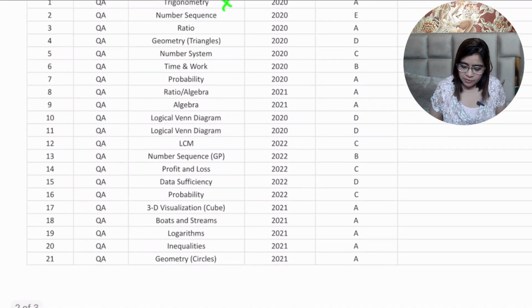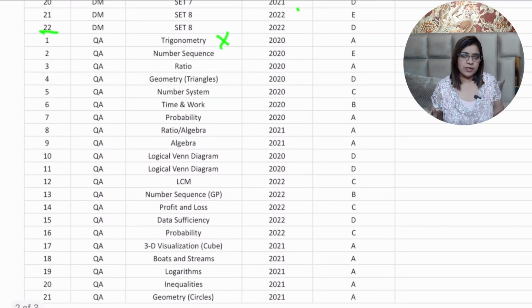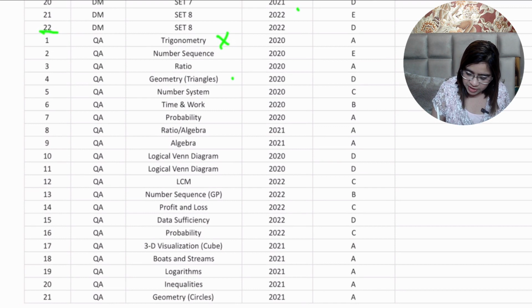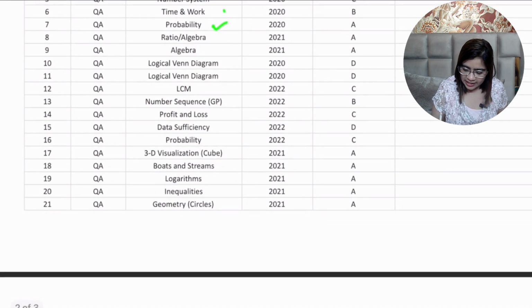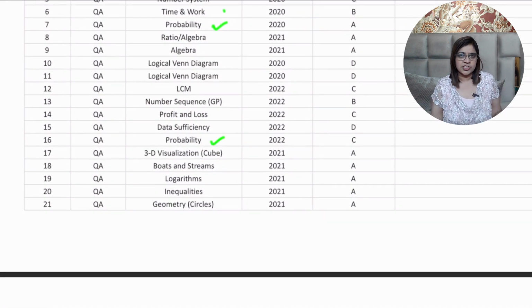Okay, then moving forward, we have some common topics which are commonly asked in the CAT as well, like geometry, ratios, number system, time work. Okay, probability is also one of their favorite topics which I've been keep telling you always in all my live sessions. So probability पे भी please थोड़ा ध्यान दीजिए.